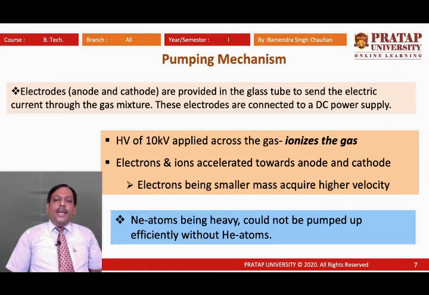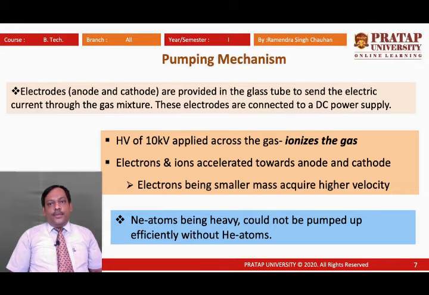So, for providing that sufficient energy, we mix helium gas with neon gas in a 10:1 ratio. This means we have 10 times more volume of helium gas, and hence when electrical discharge is produced, electrons will collide with helium atoms. The probability of collision of electrons with helium atoms is high because the volume of helium is high.